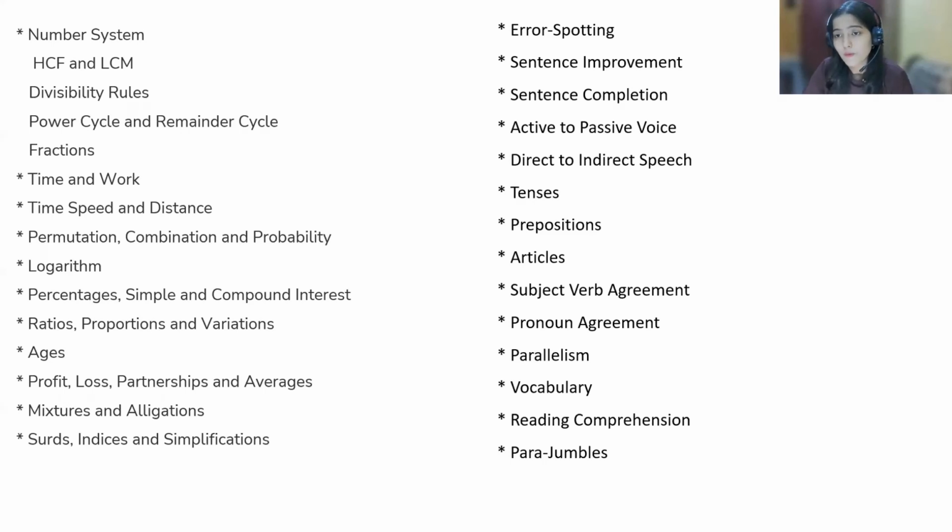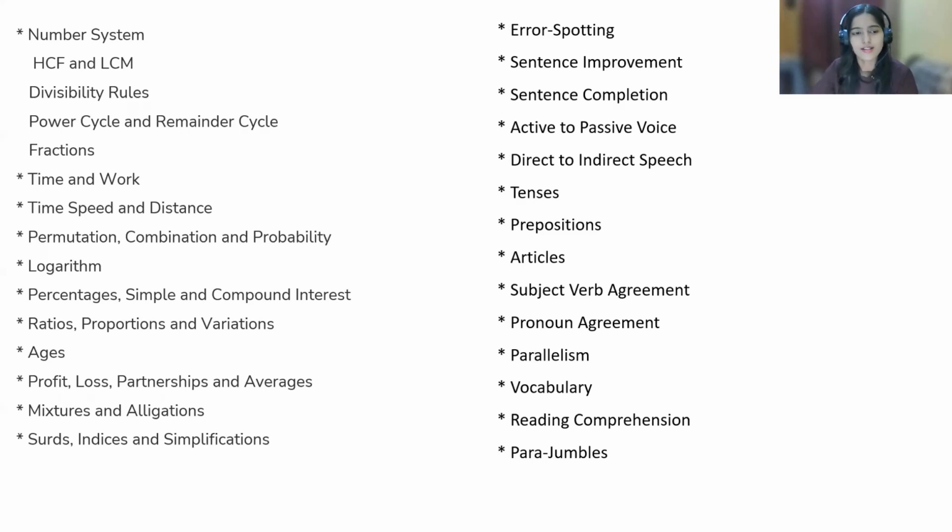Don't underestimate the aptitude part. First of all, it is very, very important, and mainly what happens is that we generally don't focus very much on the aptitude part. It's just for placement that we prepare, right? That's why some of the students are eliminated in the written round itself. So I would suggest giving proper time to each and every section. It's not that you underestimate any section. You have to give proper time to each and every section that you have in the exam. Basically decide a time, like 2 hours for aptitude or 1 hour for verbal ability. Like this, you can divide your time for the preparation.